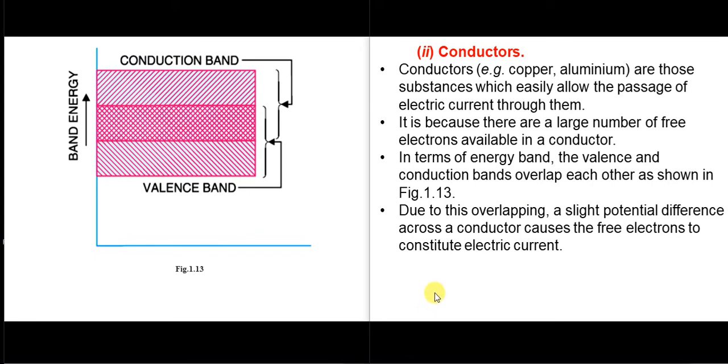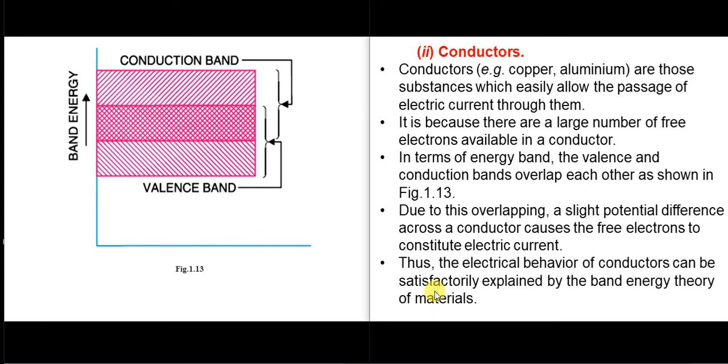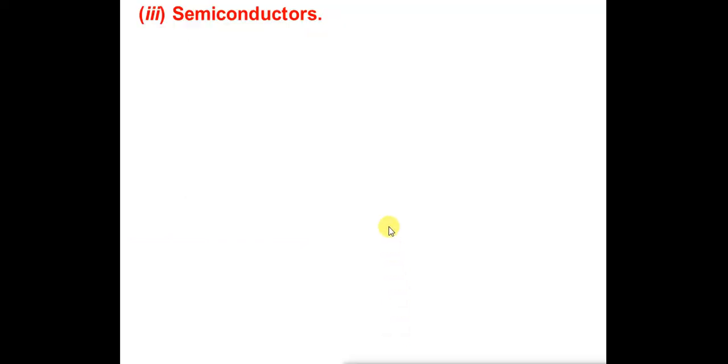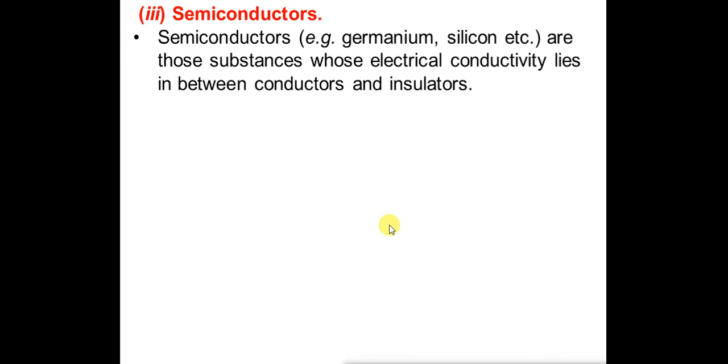Thus, the electrical behavior of conductors can be explained very satisfactorily with the band energy theory of materials, that is, the overlapping of the conduction band and the valence band. This overlapping means there are a large number of free electrons available in the conductor. And the third one is the semiconductors. Semiconductors are those materials, for example, germanium and silicon, whose electrical conductivity lies between the conductors and insulators.